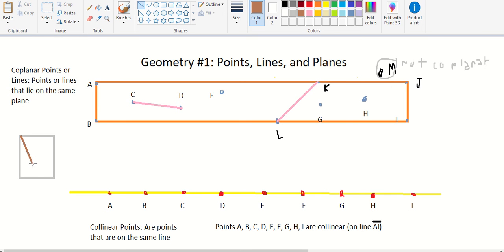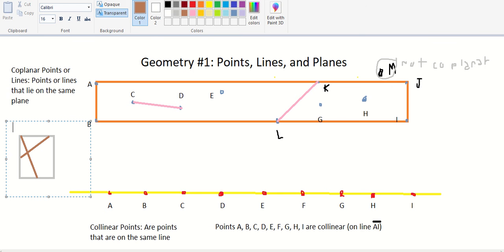We can have this random line on this random plane, and then another line right here, which intersects it. Okay? And then we need points, obviously. I'm gonna make it a bit smaller, I'm sorry, but it was only to help us.